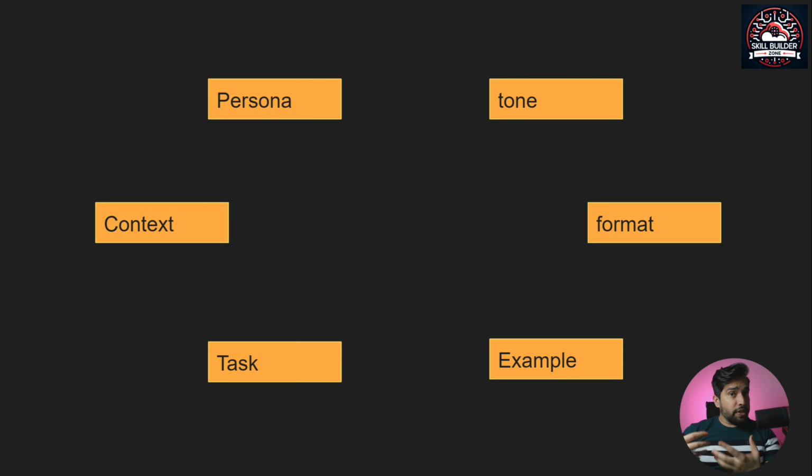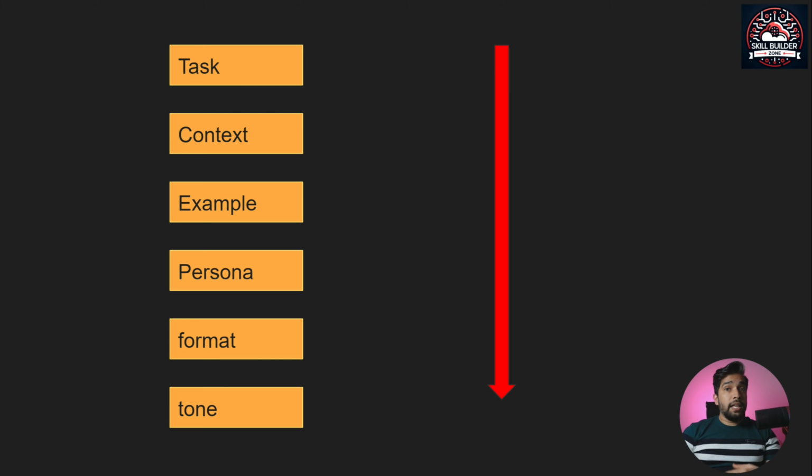And how do we use these components? Well, if you see my screen, you need to use all those components in a particular order. So the task that ChatGPT needs to do is the first, major component that you need to use, and you need to follow these components in this particular order so that you get the best results.